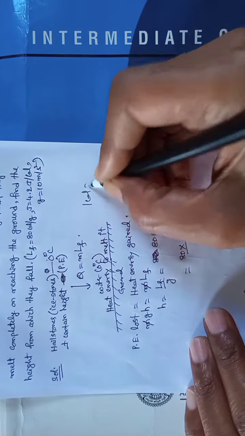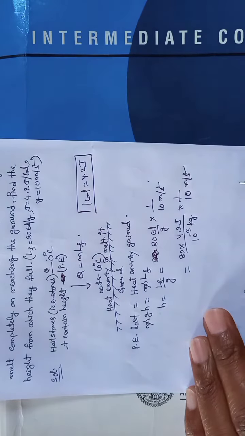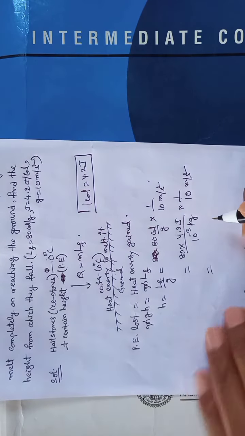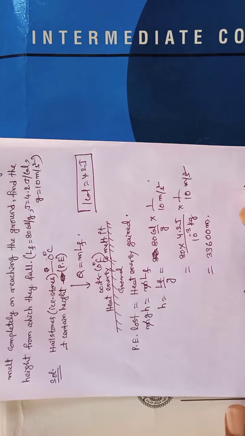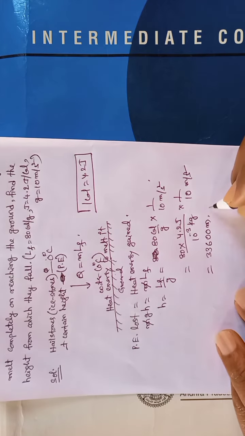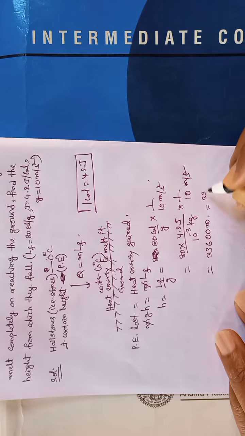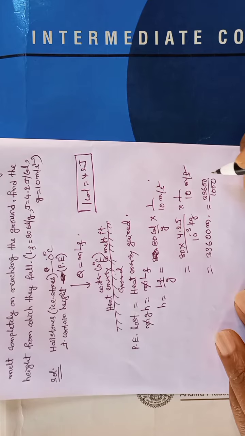Let me write here 1 calorie is equal to 4.2 joules. So this is the answer, and if this is converted into kilometers, you divide it by 1000.